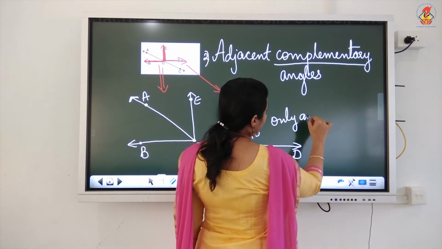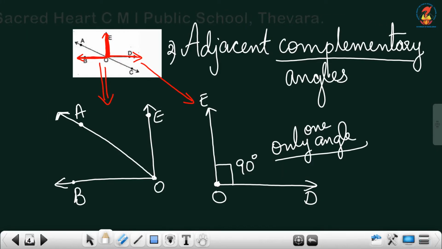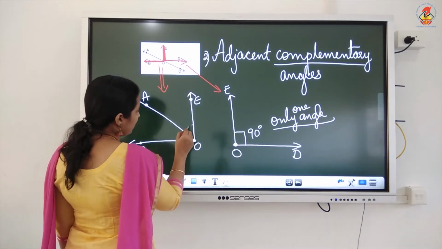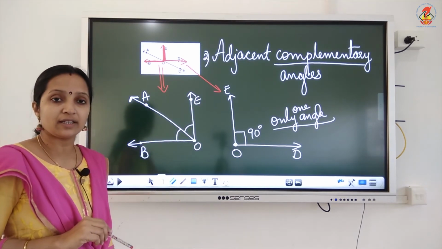Only one angle. We need adjacent angles. Adjacent angle means what? We have to take two angles. Adjacent angle is a pair of angles. So we have to take two angles. So just look at this angle and this angle. Are these angles adjacent angles?